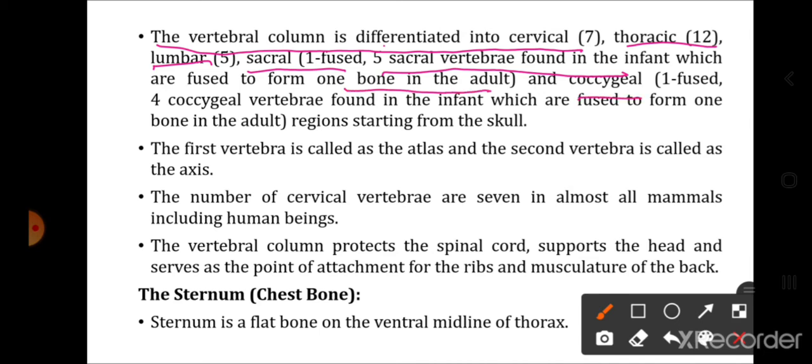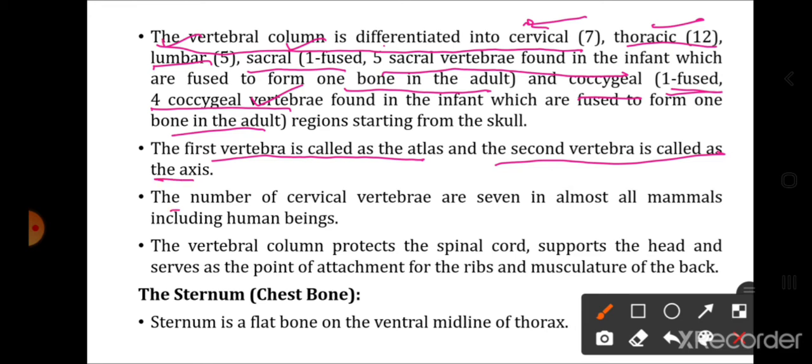Similarly, how many coccygeal vertebra are there? 1 fused. But basically in infants it is 4, which are fused to form 1 bone in adults. So that is a total of 26 vertebra: 7 cervical vertebra, then 12 thoracic vertebra, 5 lumbar vertebra, 1 sacral vertebra and 1 coccygeal vertebra. The first vertebra, as I told you, is called atlas and the second vertebra is called axis. The number of cervical vertebra is 7 in almost all mammals including human beings.